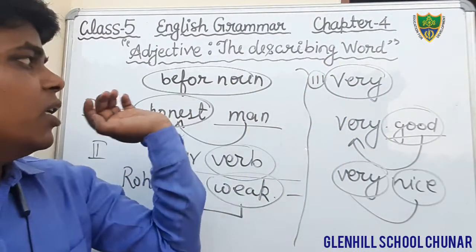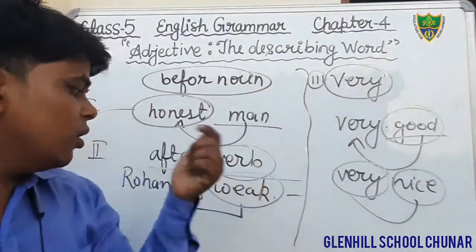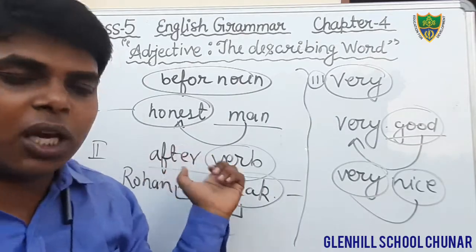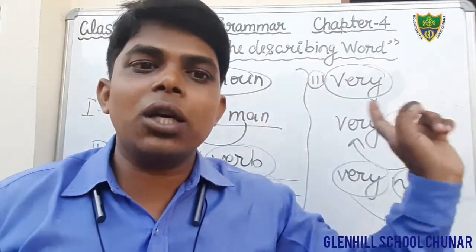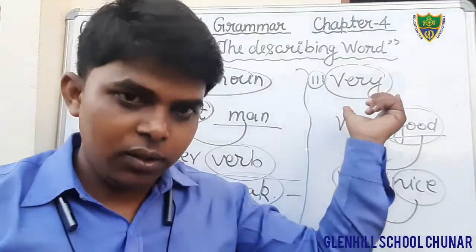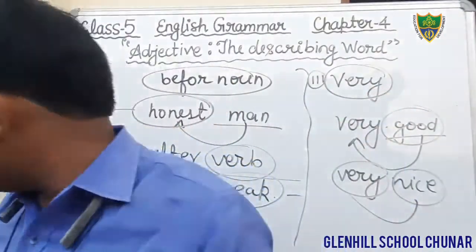First feature is that it generally comes before the noun, and second feature is that it generally comes after the verb. Third feature is that it generally comes after the adverb very. Okay students, so this is all about the features.